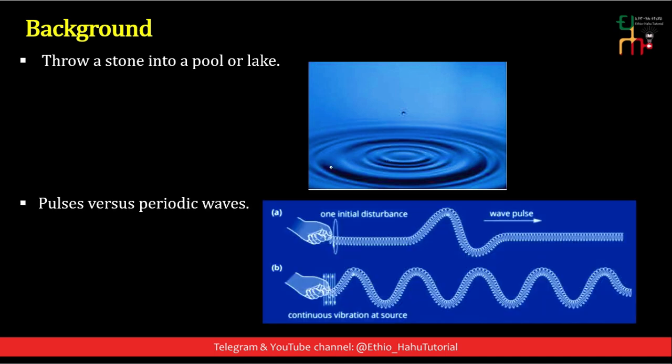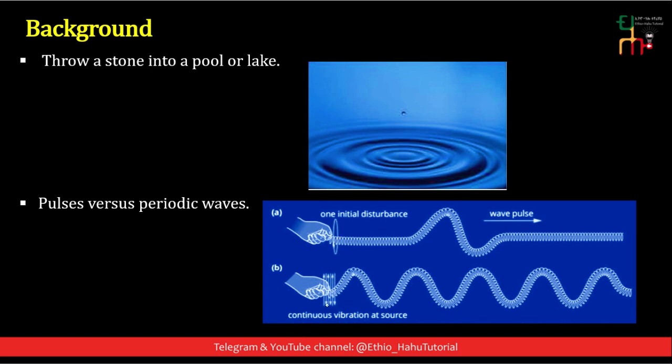Pulse versus periodic waves. What is a pulse and what are periodic waves? Here we have a string, and if we give one initial disturbance to this string, we can have one pulse. This is a wave pulse. This wave pulse propagates through this medium as a result of this one initial disturbance.